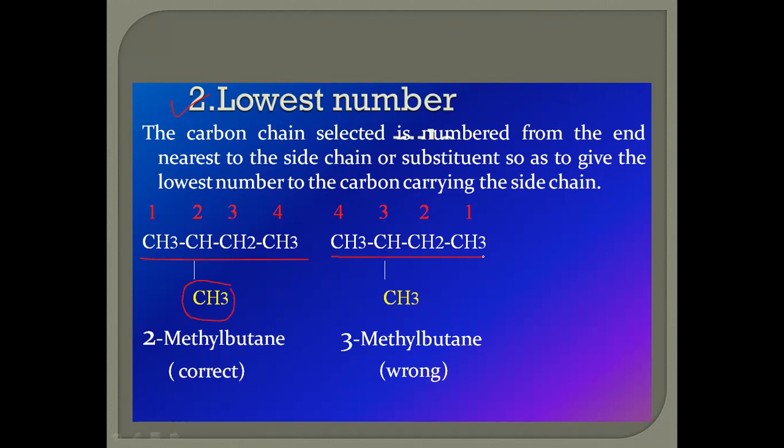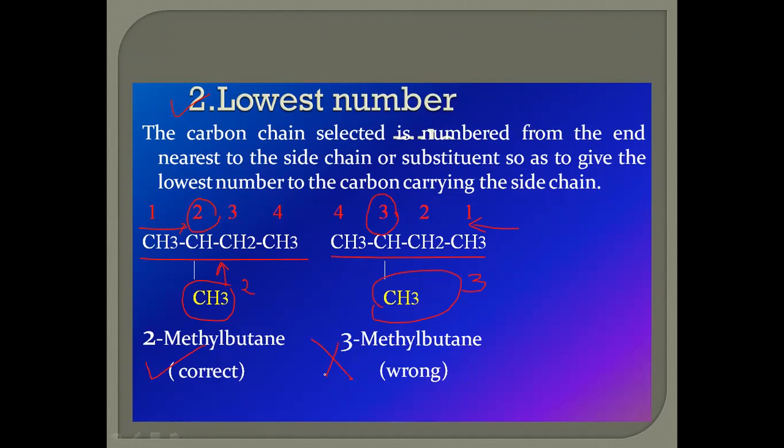If you start the numbering from right to left, versus left to right, the substituent here is a CH3 group. Numbering the selected carbon chain from left to right, 1, 2, 3, 4, the substituent gets number 2, whereas from right to left, the substituent gets number 3. So the lowest possible number is 2, and this type of numbering is correct instead of the right-to-left numbering.